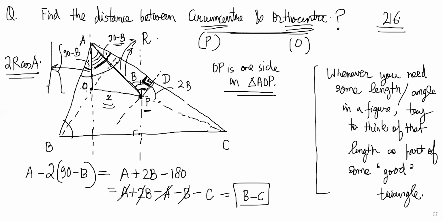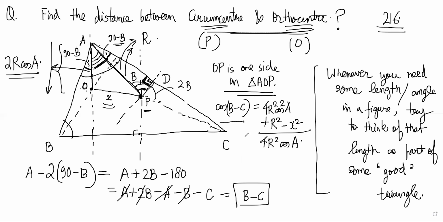And the two sides are also known now, 2R cos A and R. So we'll just do cos of (B minus C) will be equal to (4R square cos square A plus R square minus x square) by 2 times 2R cos A into R, so 2 into 2, so 4R square cos A, right?